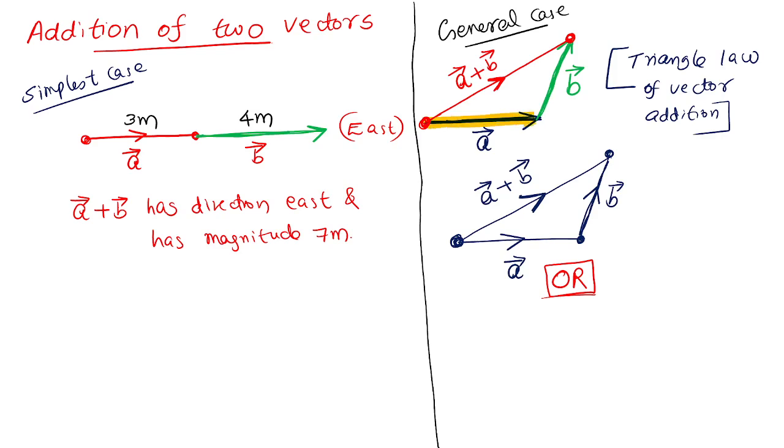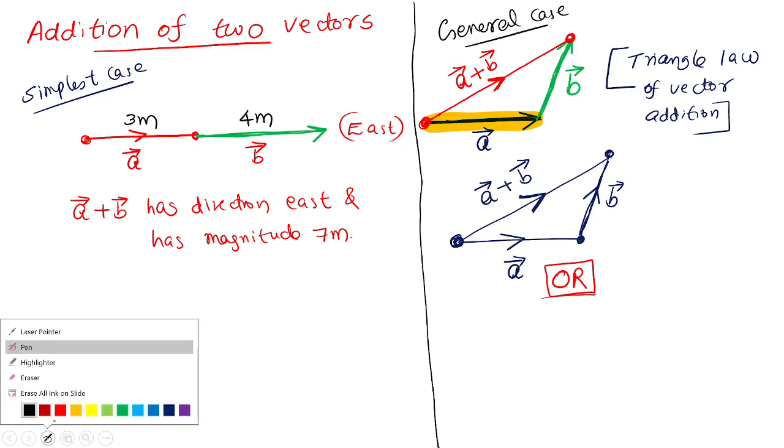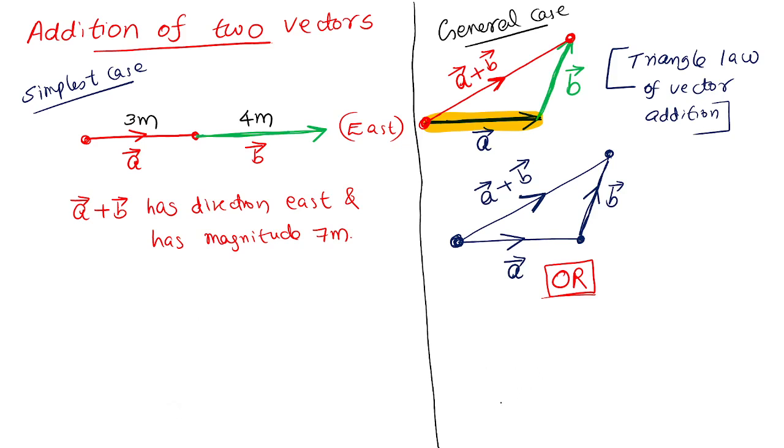Initially I got a displacement vector A, right? Let me redraw A again. The length and direction remain the same. I am just redrawing, that's all. Geometrically I can find out A plus B in another way.